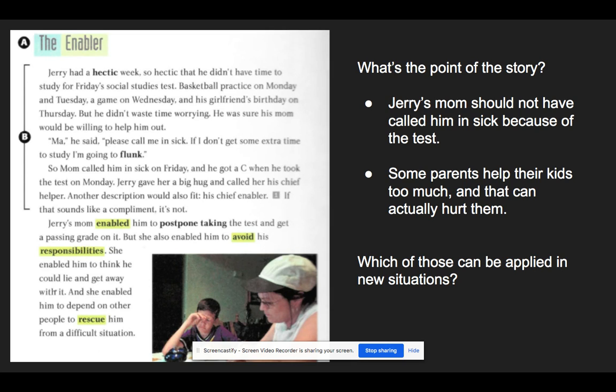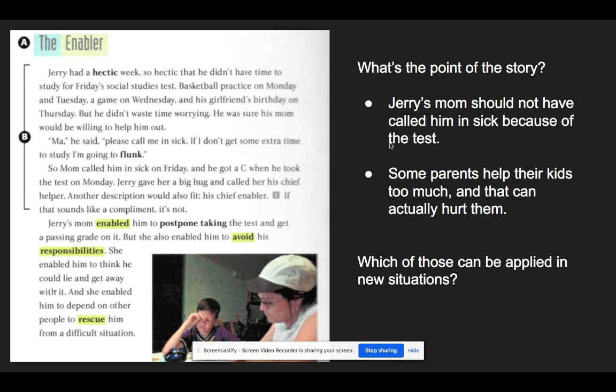So, hopefully, you decided that the second theme statement was best because it is more general and it can apply to other people besides just the people in the story. Okay? The first theme statement has many of the same ideas, but it's too specific because it talks about Jerry and his mom and making a phone call and a test. And these are all details that are too specific.